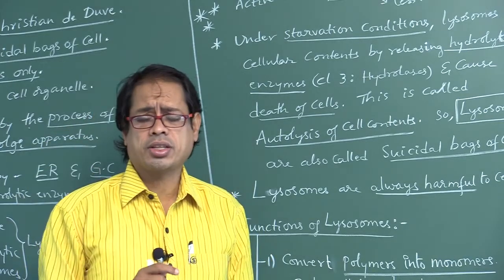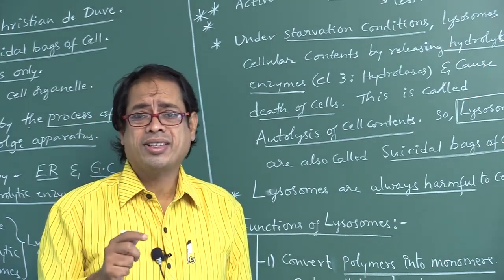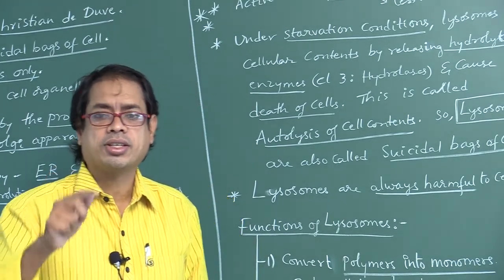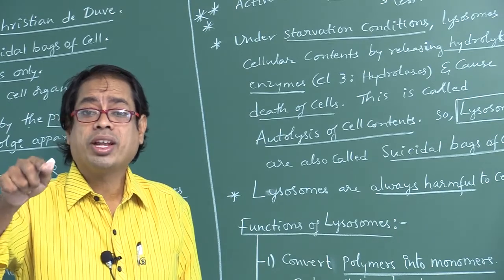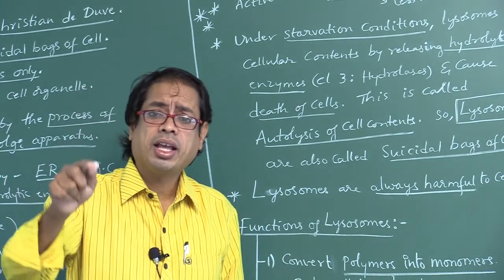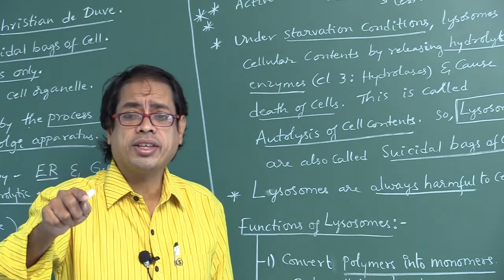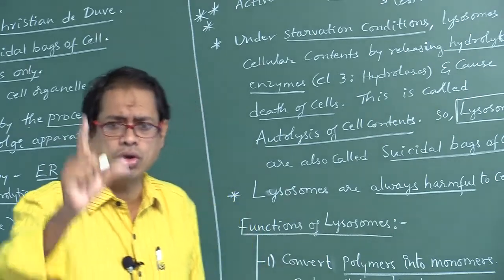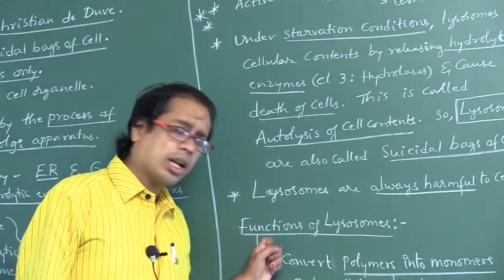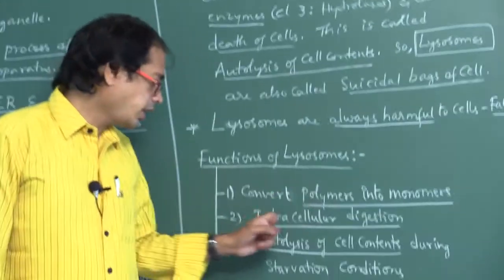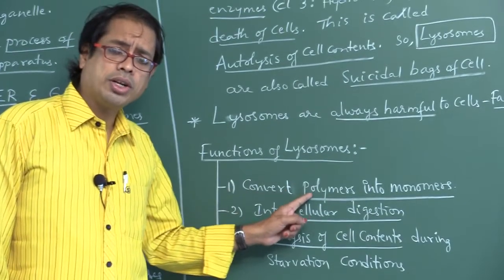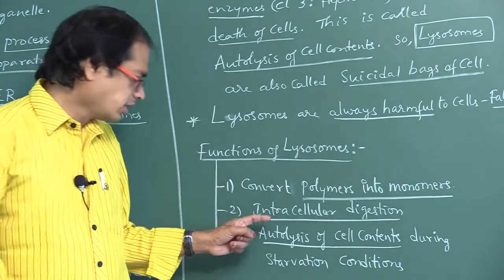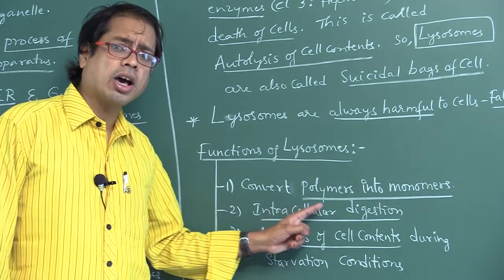What are the substrates? Carbohydrates are digested by carbohydrases, proteins by proteases, lipids by lipases, and nucleic acids by nucleases. That is the normal function of lysosomes. What are the functions of lysosomes? They convert polymers into monomers. As the digestion occurs inside the cell, it is called intracellular digestion.